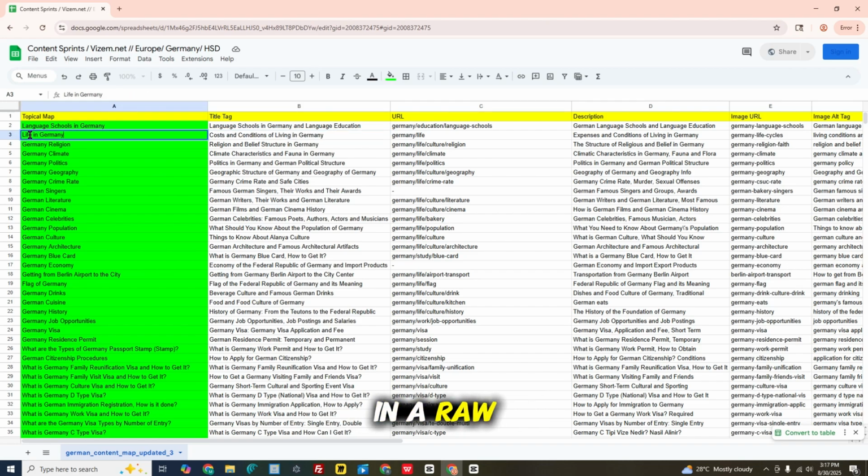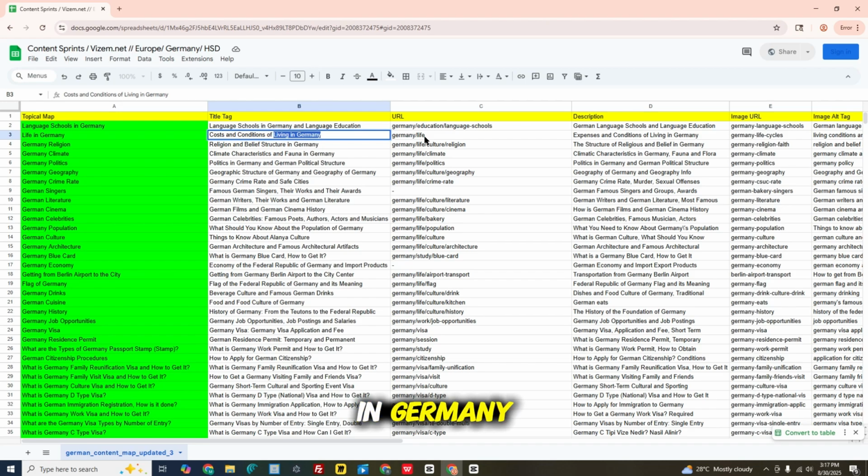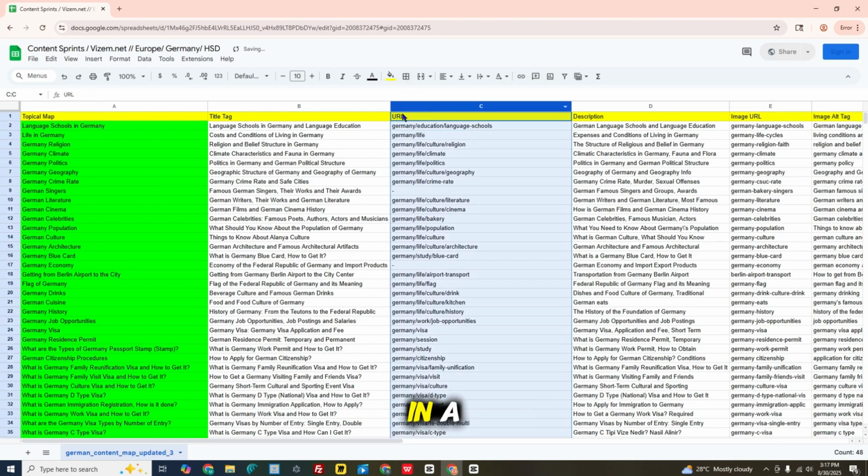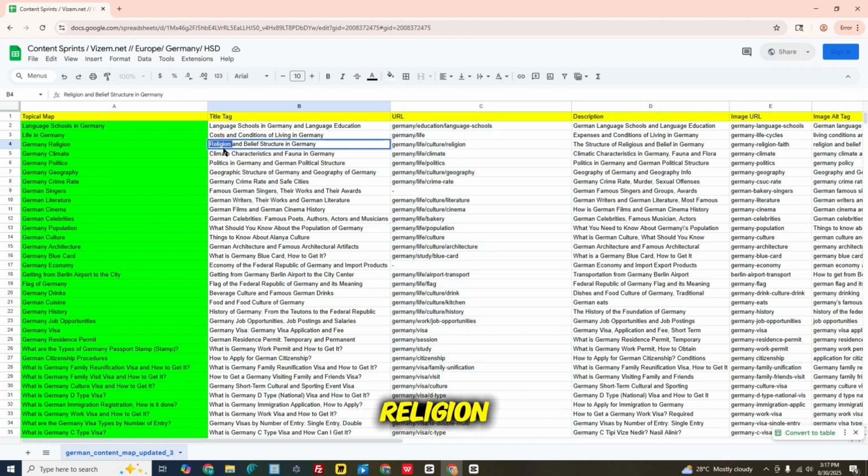You can see in the raw topical map, we have the word life and the title tag is living in Germany. But in a URL, we have the word live. We will talk further about this section in the information tree. Another example here is religion and belief. We use these as substitute terms for each other.